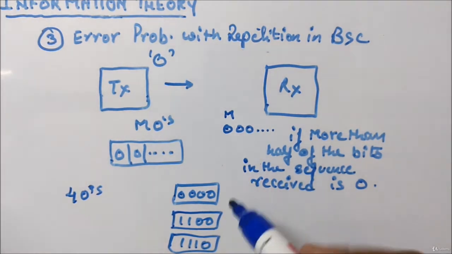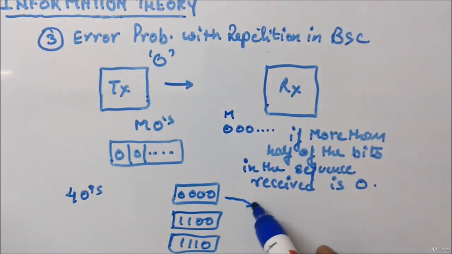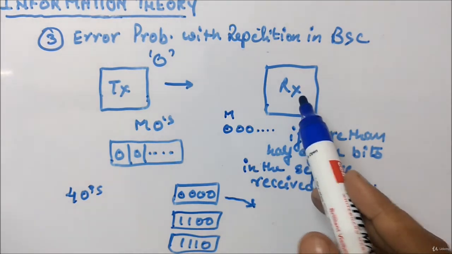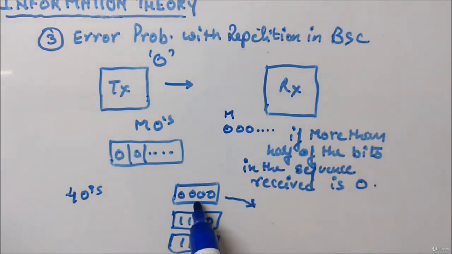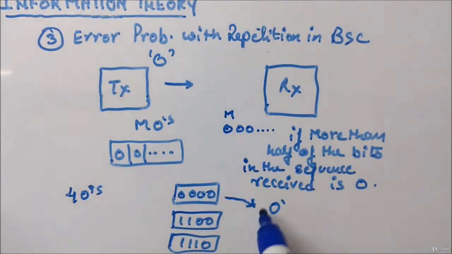So you can see in the first case the receiver will recognize that the transmitter has transmitted 0 because more than half of the bits are 0. More than half means total is 4 and half is 2. So more than 2 bits are 0 here, you can see. So the receiver will recognize that the transmitter has transmitted 0.